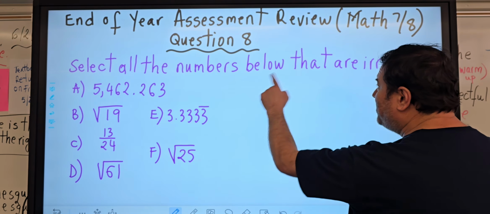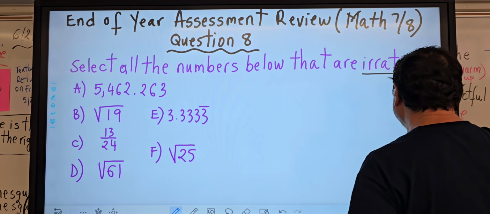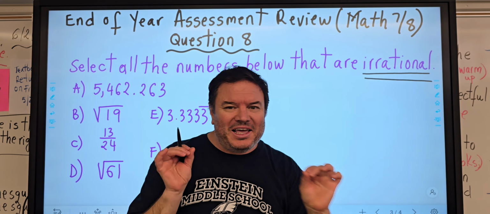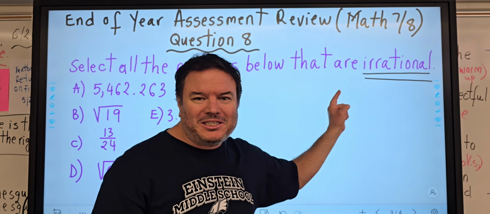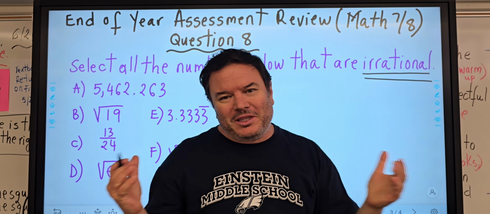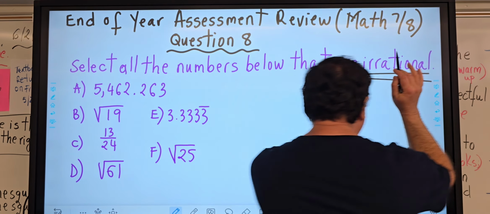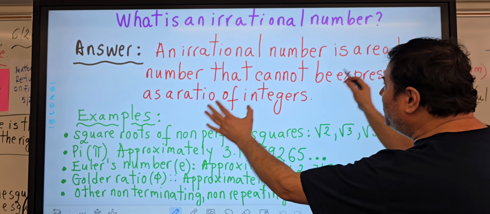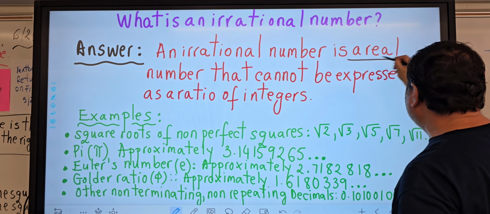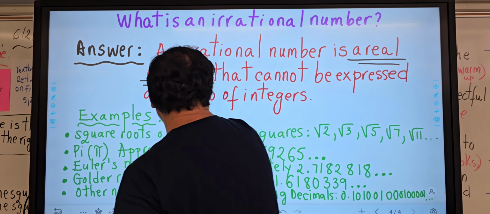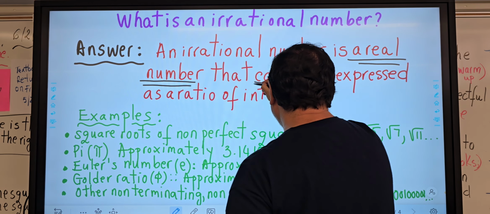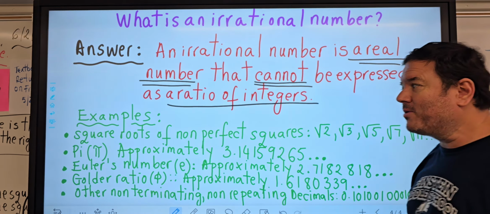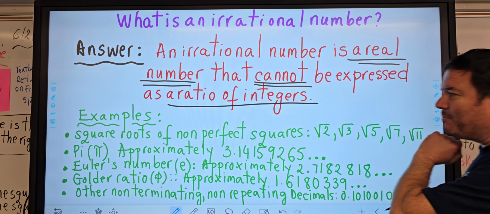Select all the numbers below that are irrational. This is a big word, irrational, and this word can create a lot of confusion, so let's make it a little bit easier, hopefully. Let's take a look at what an irrational number is. An irrational number is a real number. Make sure it's a real number that cannot be expressed as a ratio of integers. Okay? And let's take a look at some of the examples.